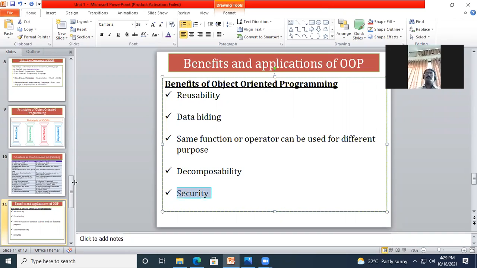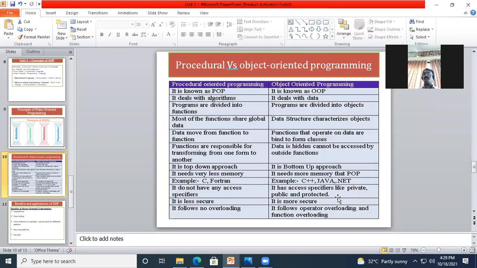And security, which we just discussed in the differentiation point. It is more secure only because I can make the functions private. If I make it private, other functions cannot have access to the values from this function.